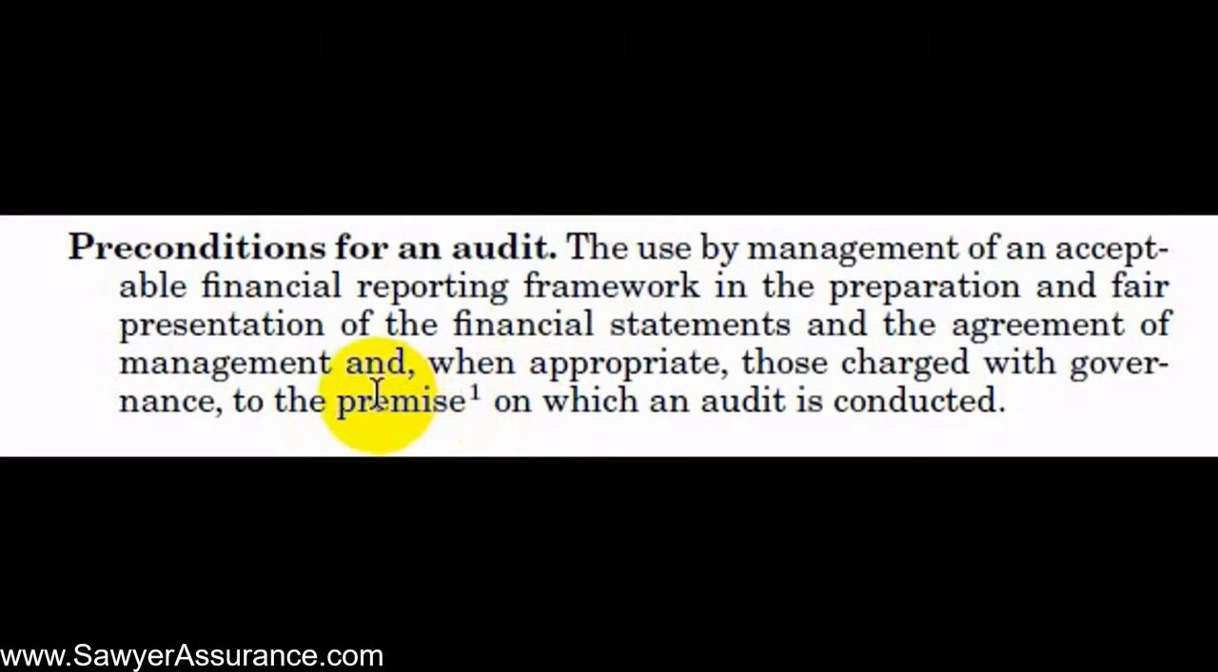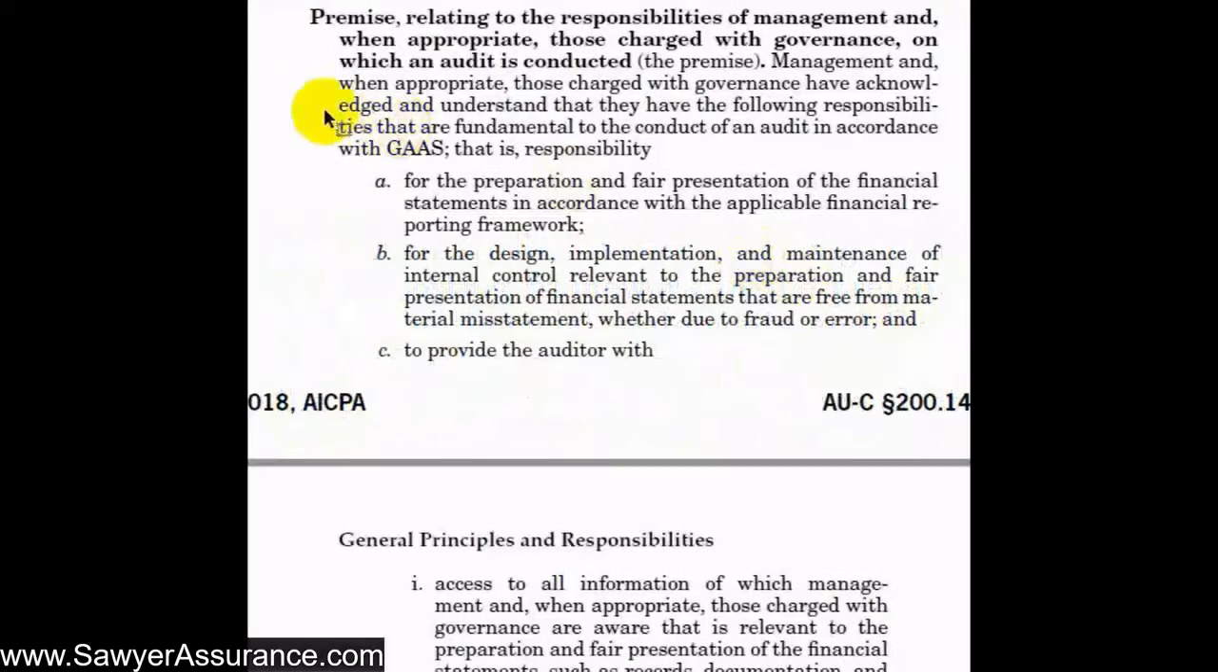And for that, it's in AUC Section 200 where they define this term. So let's go there. Okay, so here in AUC Section 200, we have the definition of premise as it relates to the responsibility of management and those charged with governance whenever we're conducting an audit over the companies that they manage. So this is the premise that management and those charged with governance understand and acknowledge their responsibility for the preparation and fair presentation of the financial statements in accordance with an applicable financial reporting framework, for the design, implementation, and maintenance of internal control relevant to the preparation of that financial statement.